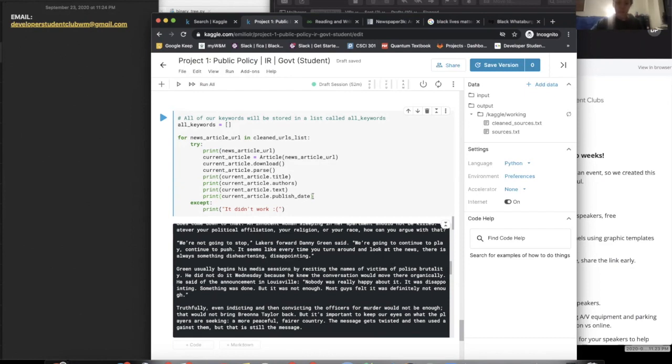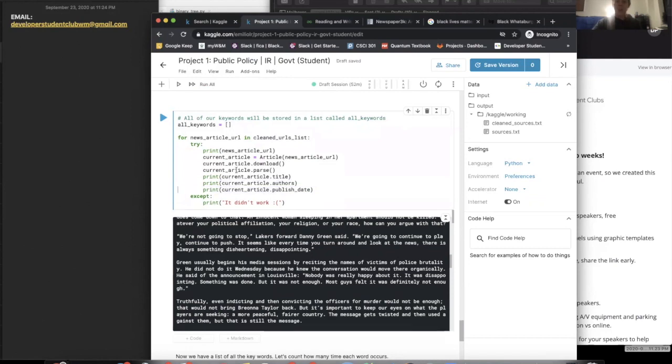So just so that I don't get confused with everything, I'm going to remove the text portion, because that's pretty long to print out. So now I'm just printing out the article link, the title, the authors, and the publish date.